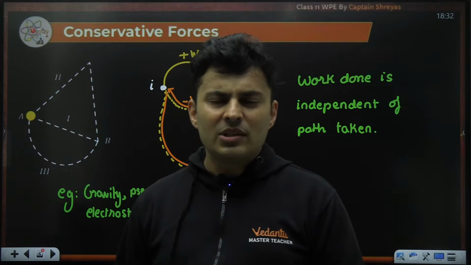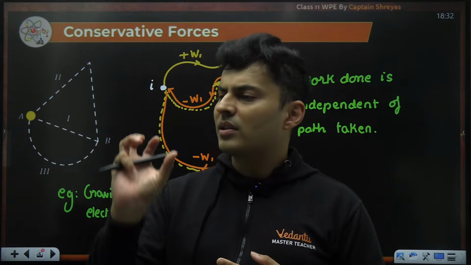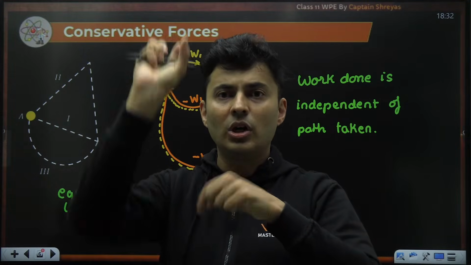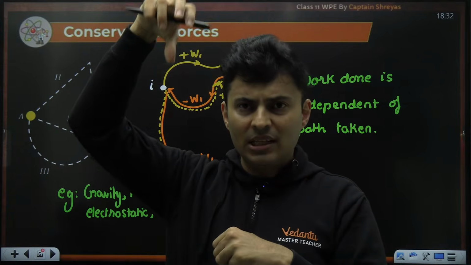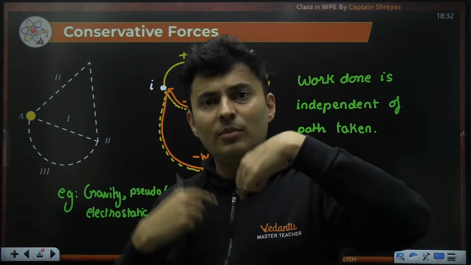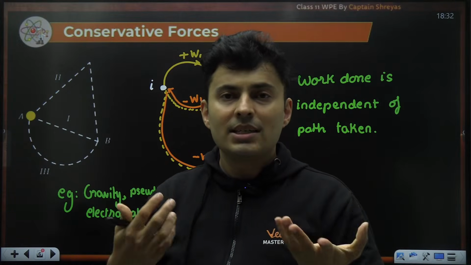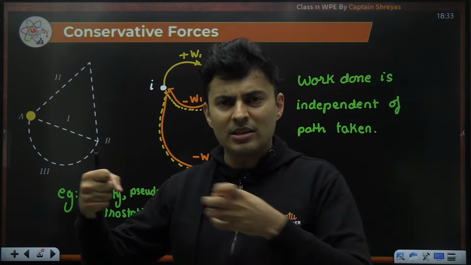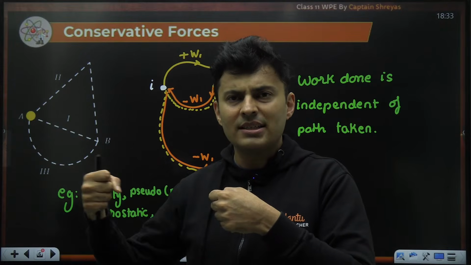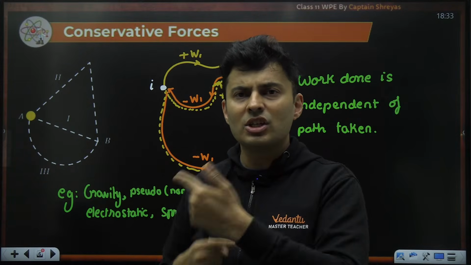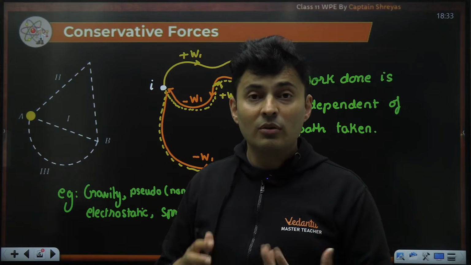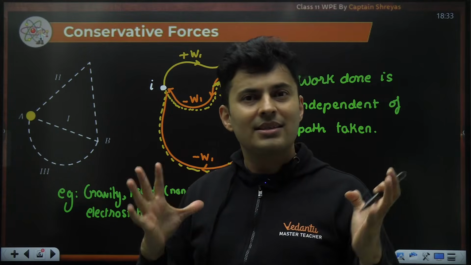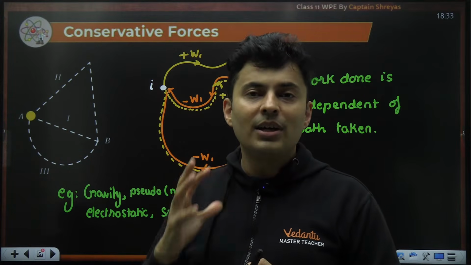And it kind of makes sense also. If I lift a box while going up, gravity does suck out the energy because force is down, displacement is on the top. So it is doing negative work. When I bring that block back to its original location, it will end up doing positive work because force and displacement are in the same direction. The same is true for even electric force or spring force. When I pull the spring, it is doing negative work on me, but when I release the spring back, the spring is doing positive work and restores it into the original state. So wherever restoration is possible, wherever reversibility is there, you will notice that those forces are conservative in nature.